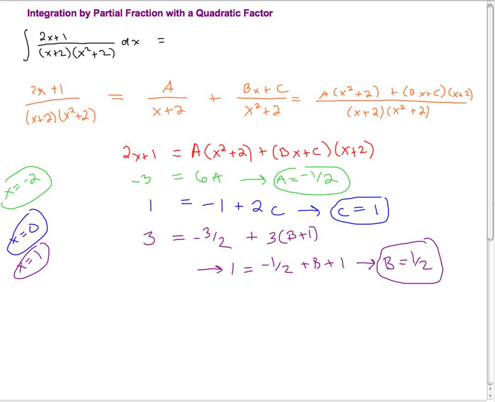Okay, and so at this stage, what do we have? We've been able to rewrite the integrand as a sum of two easier functions. So let's do that. We're going to have it as a sum of a over x plus 2, and a being negative 1/2, so that's negative 1/2.